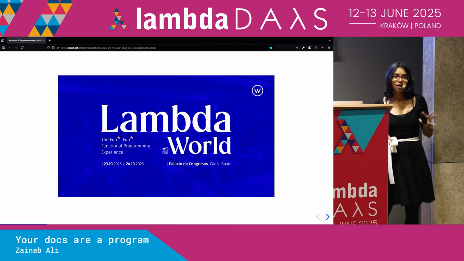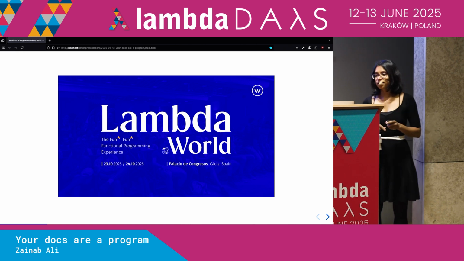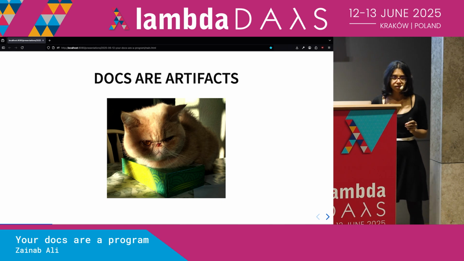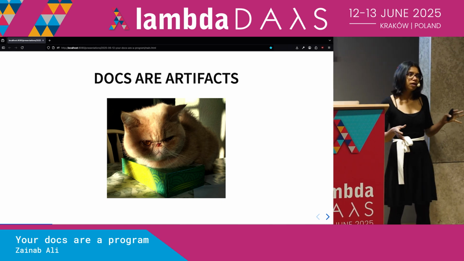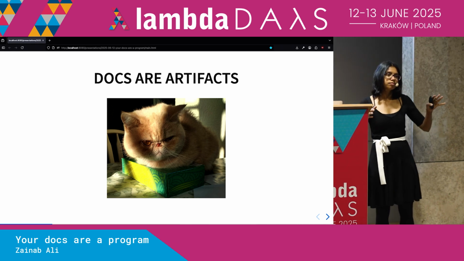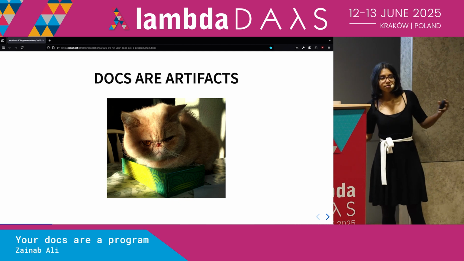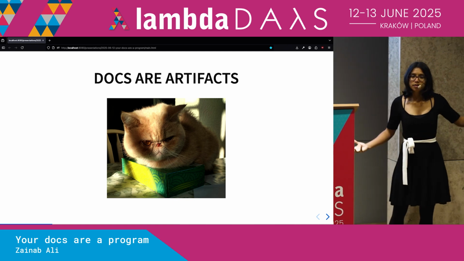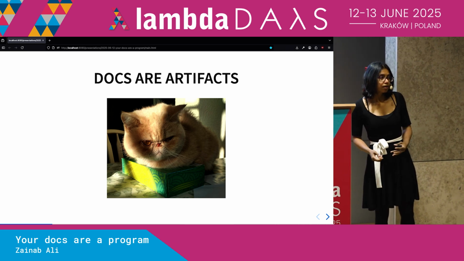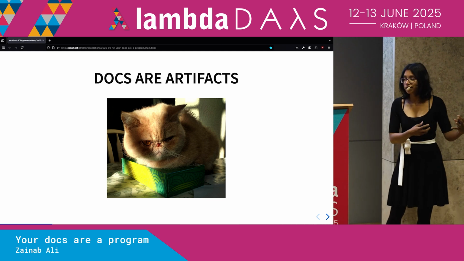Okay, so we're going to have a look at how docs are programs in a few different ways, starting with how docs are artifacts. So does everyone here understand the concept of an artifact? Mostly. An artifact, usually when we talk about artifacts in code, is something that we are going to publish or distribute to other people. If we're in the JVM space, that might be a jar, or it might be a native binary.